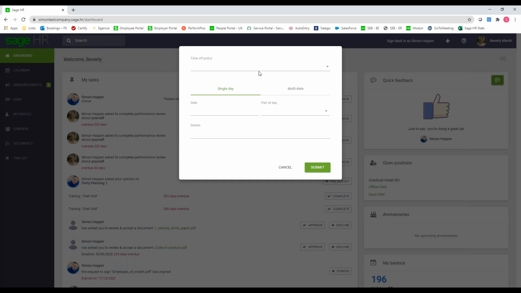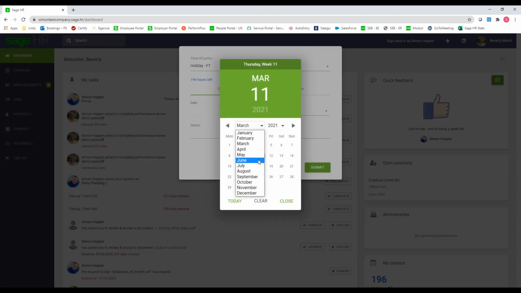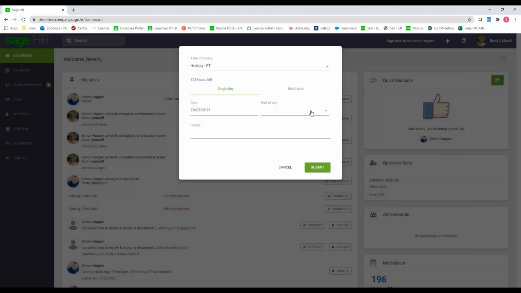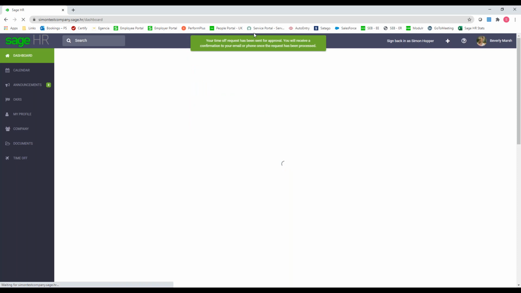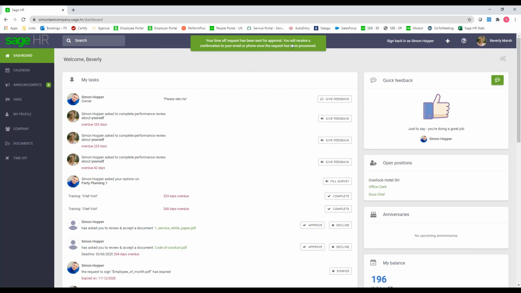So for Beverly, we're going to do that new time off request. She's a full timer, so that's the policy she will choose. It tells me she's got 196 hours left. And then underneath, Beverly can put a single or a multi-date in. So we're just going to put a single date in and we'll pick July 29th all day. So if Beverly hits submit, you'll see at the top there that it's been sent for approval.